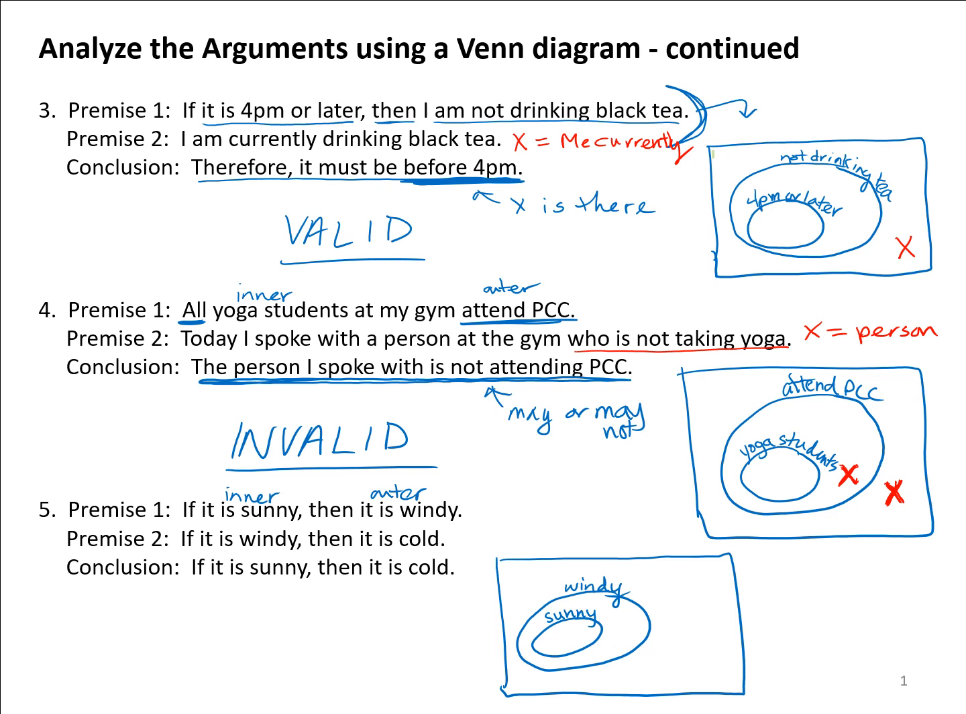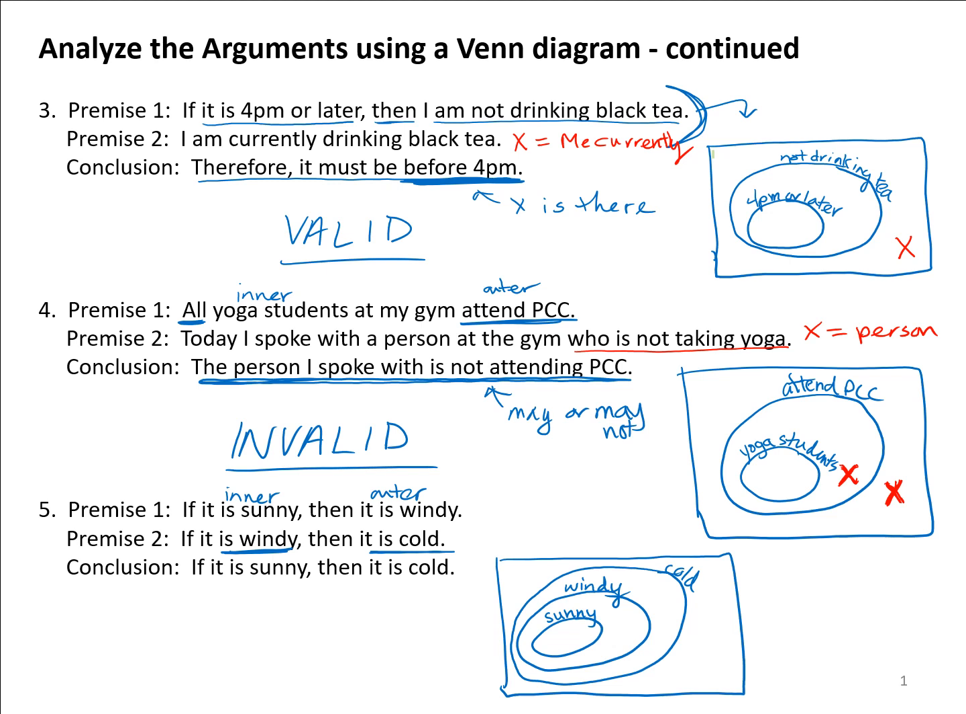Premise 2 is also an if-then statement. In the previous examples we'd had, premise 2 had been related to a specific person or a specific situation. Here, premise 2 is another if-then. So let's think about another inner and outer circle. Now, the inner circle we've already drawn. It's windy. We already have windy drawn. The outer circle is that it's cold. So we need to surround the windy circle with another set, the cold set. So we've got sunny inside of windy from the first premise, windy inside of cold for the second premise.